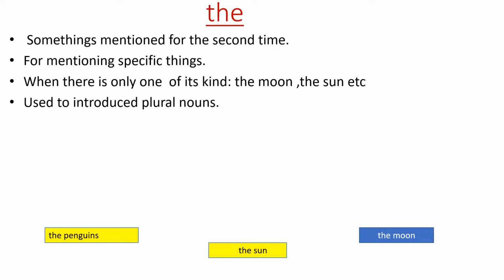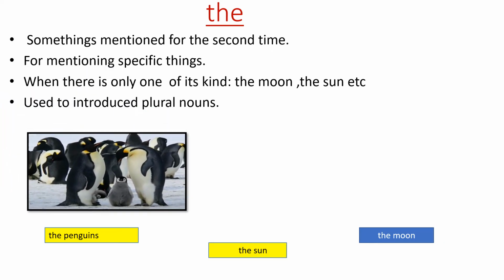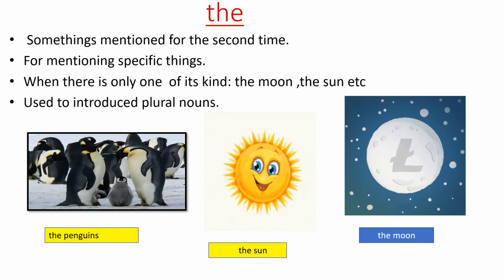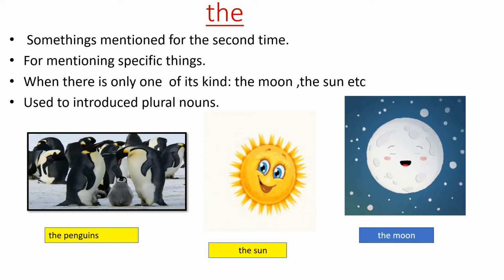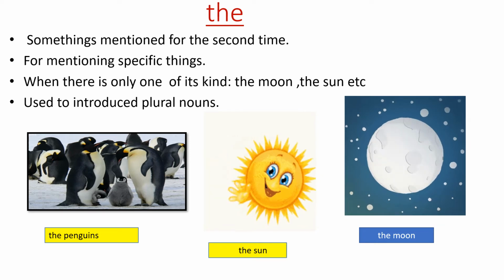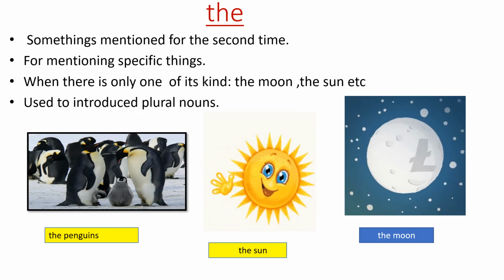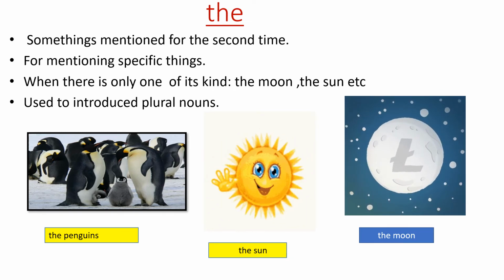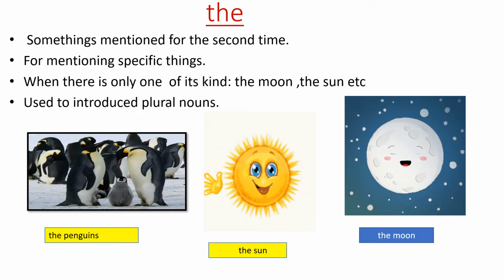And it is also used before plural nouns, okay? As I have told you before also, like the penguins, okay? It's plural, okay? Then, the sun, it's one of its kind, okay? It's a special object, isn't it? Only one in the universe. Then the moon. Okay, we also use the before our holy books like the Bible, the Bhagavad Gita. Okay, they are specific, special, isn't it? So, for such special things, we use the article the.